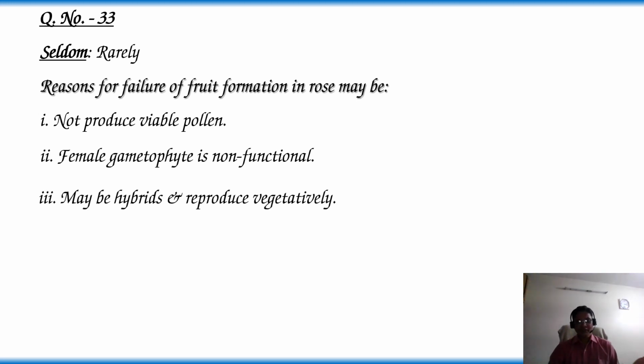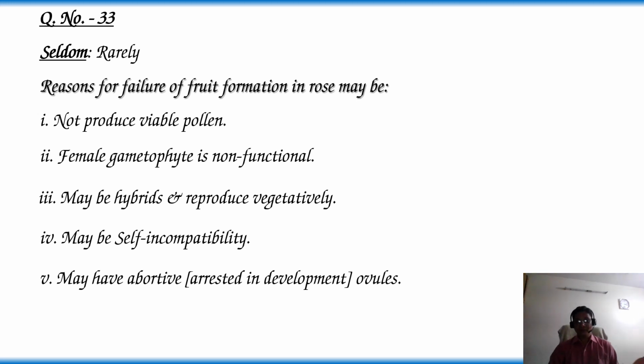Third reason: maybe hybrids and reproduce vegetatively. Pollen grains are produced through sexual reproduction. Fourth reason may be self-incompatibility. Fifth reason may be abortive ovules, nothing but arrested in development, meaning undeveloped ovules.